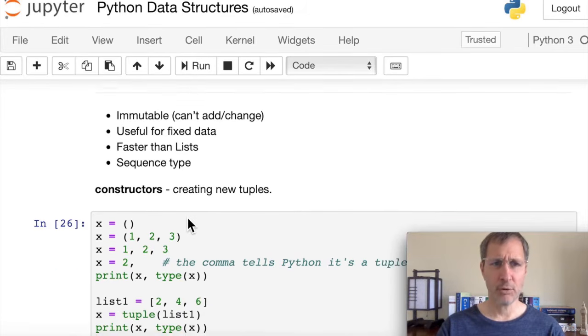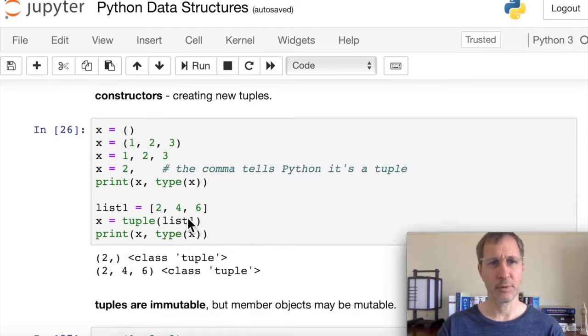So let's take a look at some of the constructors for tuples. How to create a new tuple? There are a few different ways of doing this. The tuple uses the parentheses as its constructor. So here we can create an empty new tuple using x equals empty parentheses. Or if we want to pass in items, 1, 2, 3.